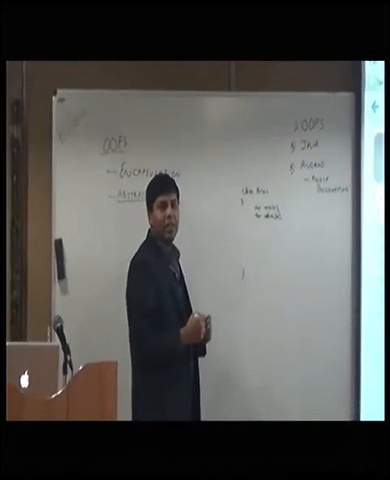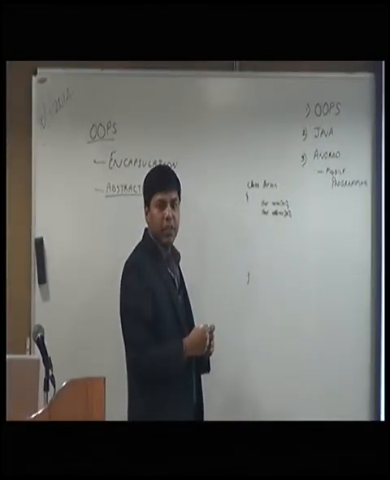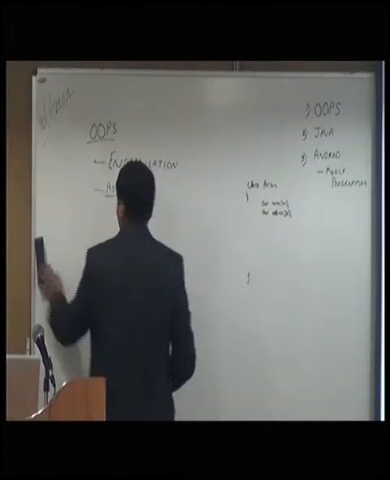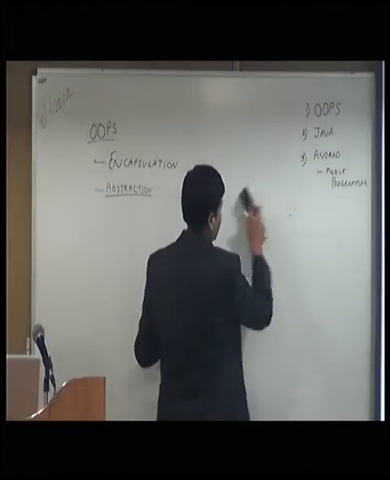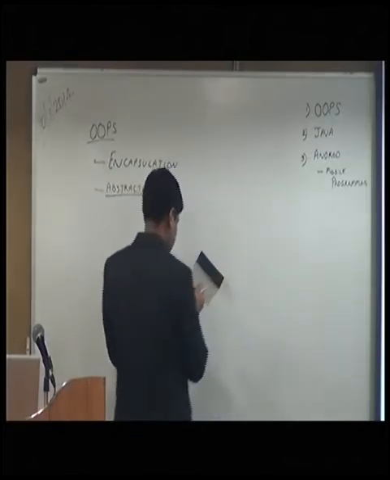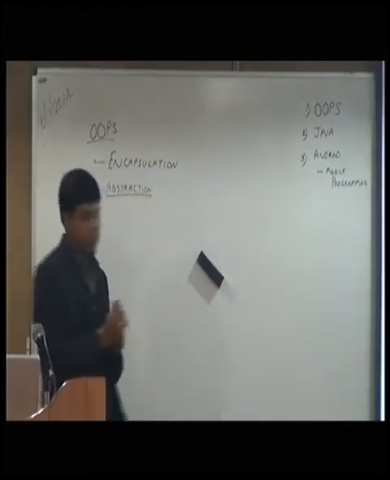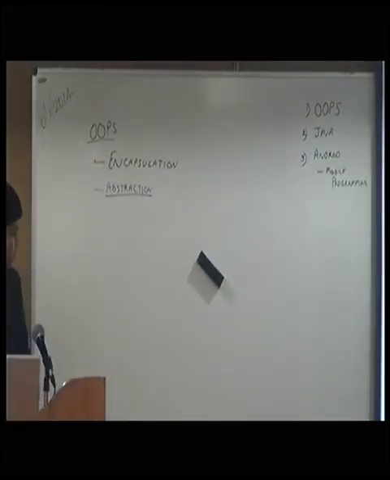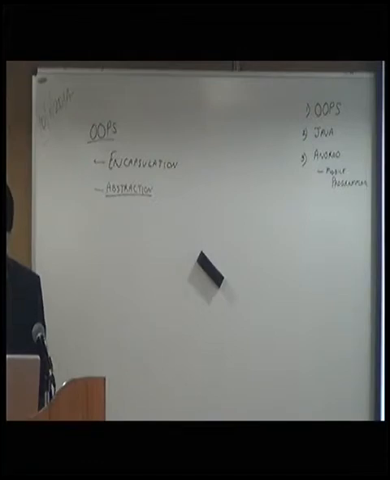Am I missing something here? There has been a lot of murmuring. You're not able to see? Should I make it big? Okay, let me write over here itself. Are you able to see it now?